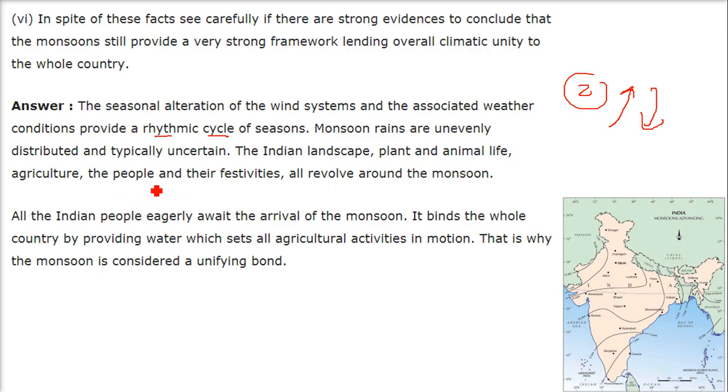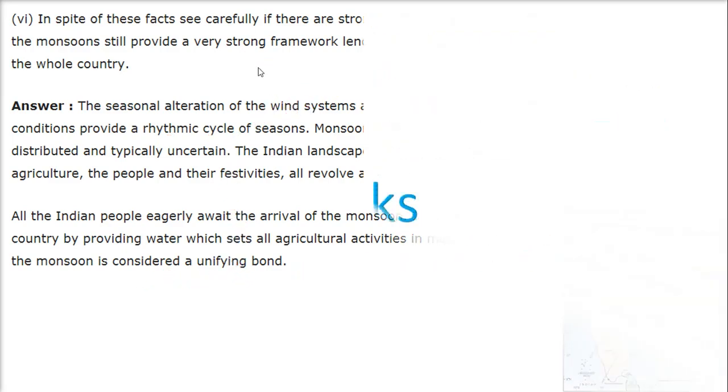If you talk about the Indian landscape, plants, animals, agriculture, people, festivities, they all revolve around this monsoon. So all the Indian people eagerly await the arrival of the monsoon. It binds the whole country by providing water, which sets all agricultural activities in motion. That is why the monsoon is considered a unifying bond.